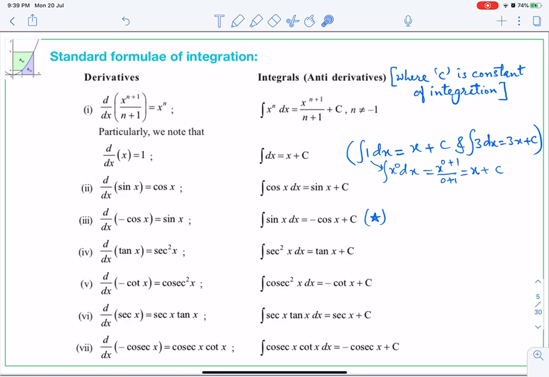Similarly, integration I should say. So integration of sec square x is tan x, integration of cosec square is minus cot x. Then derivative of sec x is sec x tan x. So therefore its reverse will be the integration of sec x tan x is equal to sec x plus c. Remember that both of them should be together. Integral sec x tan x. So integration is sec x.